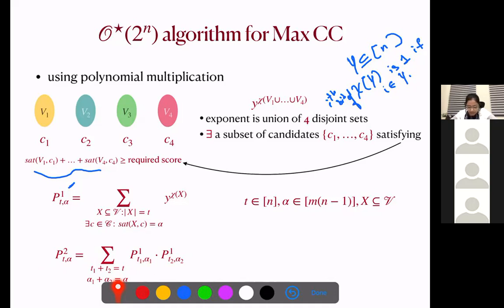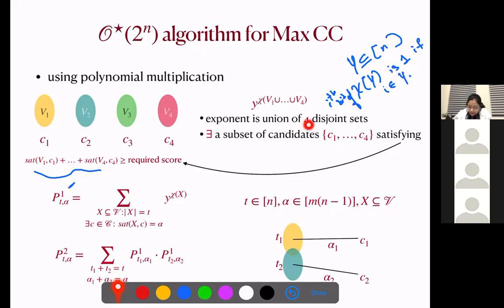So for P t1 alpha 1, we know that it contains monomials corresponding to the sets whose size is t1 and for which we have a candidate in the candidate set which is going to give us satisfaction alpha 1. Similarly, for P t2 alpha 2 also we know this thing. So we have two sets of size t1 and t2 such that C1 is going to give score alpha 1 to this blue part, and C2 is going to give score alpha 2 to this green part. But what we don't know here is if these two sets are disjoint, right?